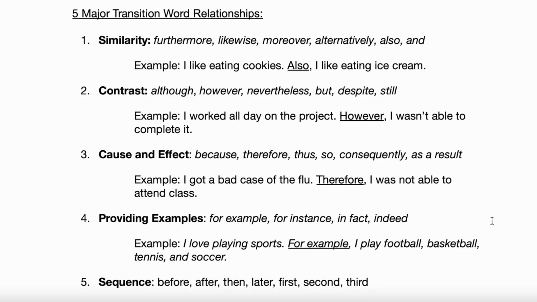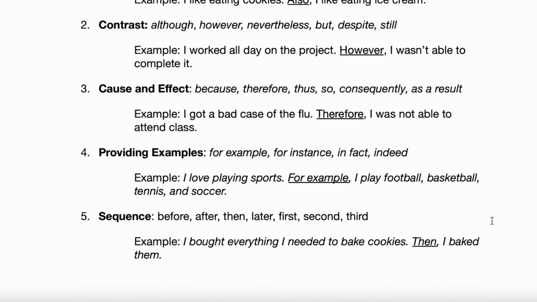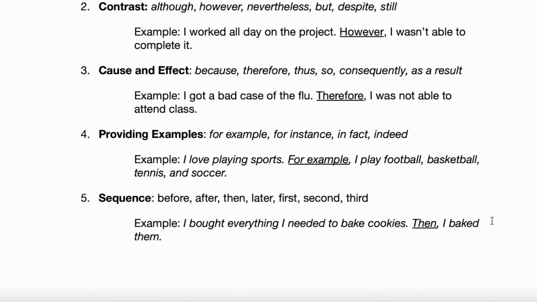So, okay, let's look at the 4th relationship. That's for providing examples. Some common phrases would be, for example, for instance, in fact, and indeed. Go and read the example there. I love playing sports. For example, I play football, basketball, tennis, and soccer. Does that make sense? Well, that's a providing examples relationship there. Yeah, right. I love playing sports. There's sort of a general category and then examples in that category. That's pretty straightforward.